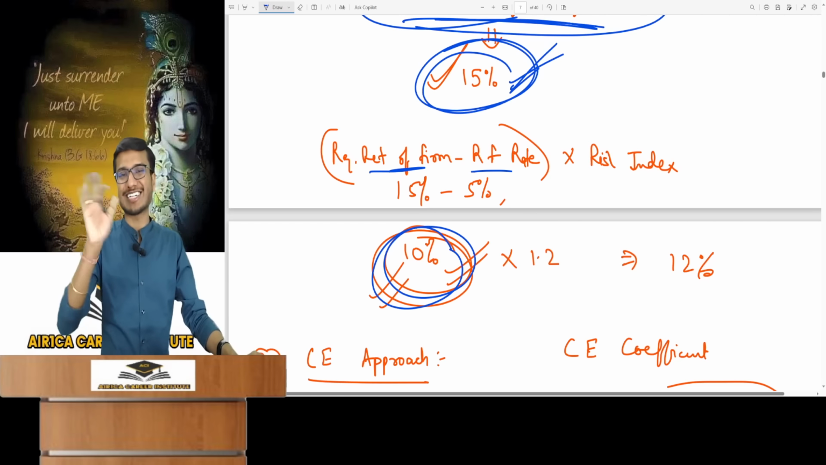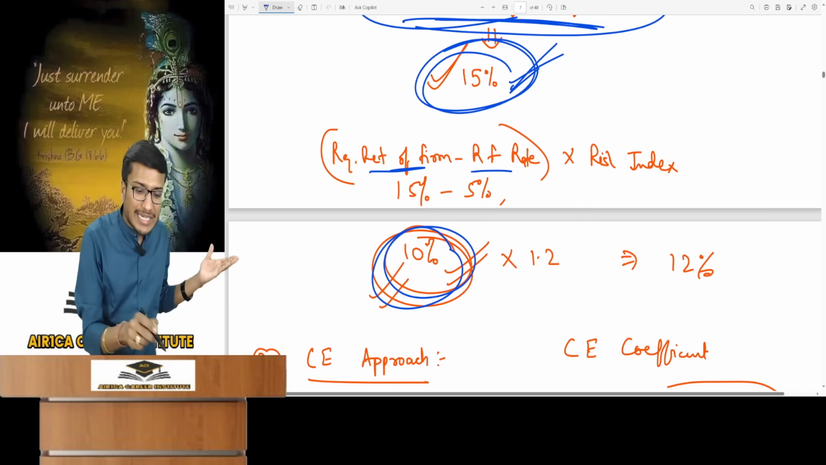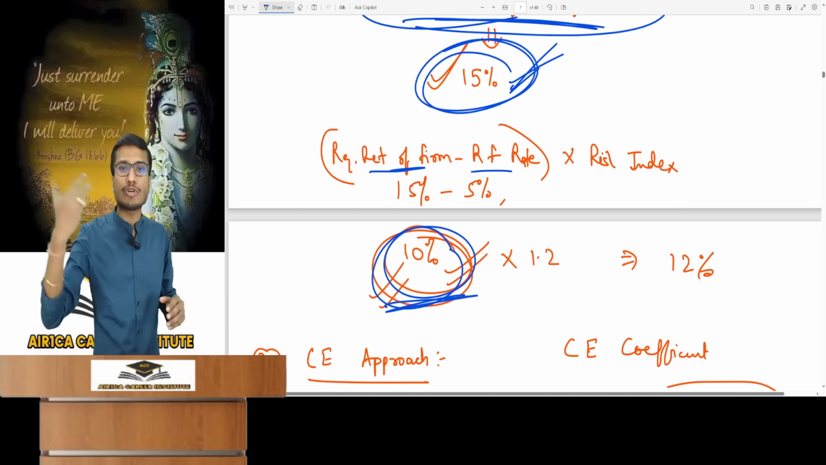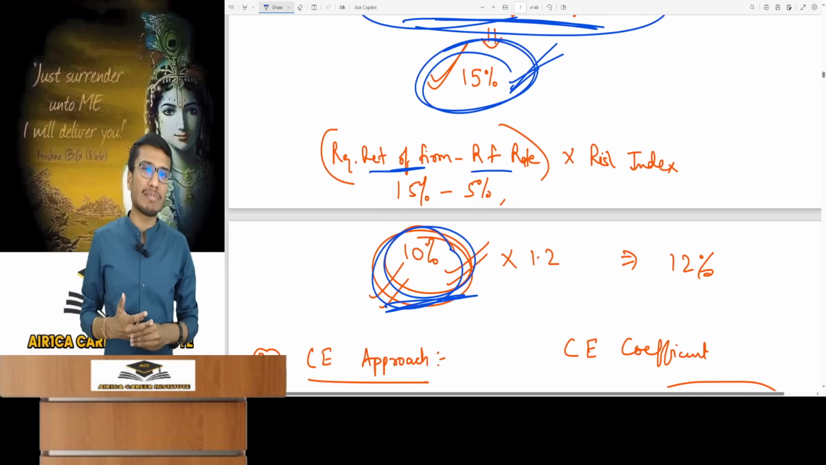No, it's not that direct. Look, this was the risk premium for the existing project. Based on the risk in the existing project, we will determine the risk premium for the new project according to its risk.